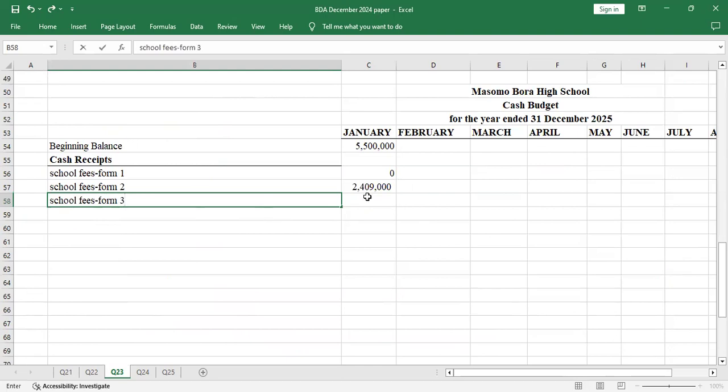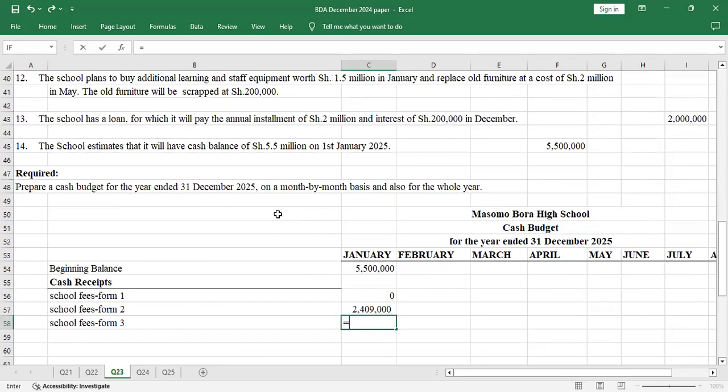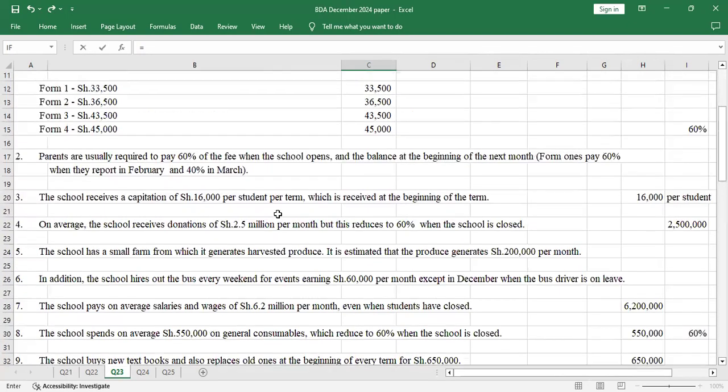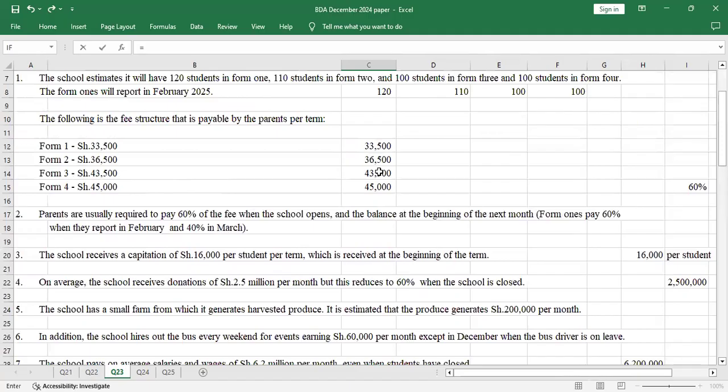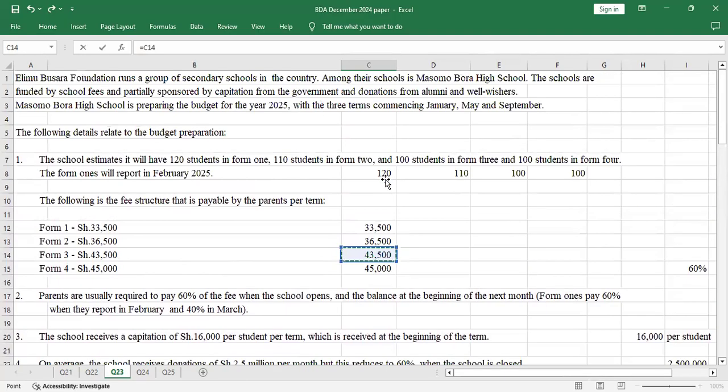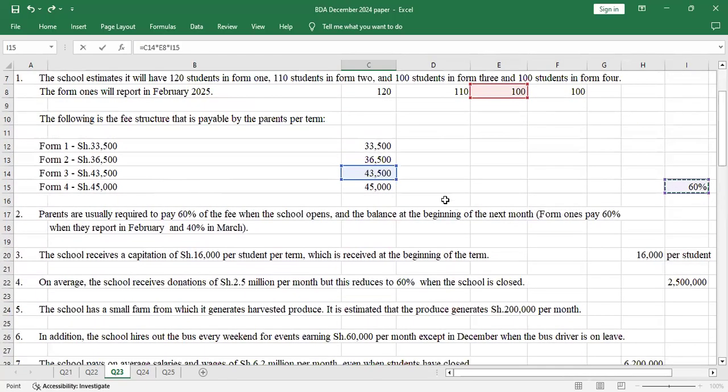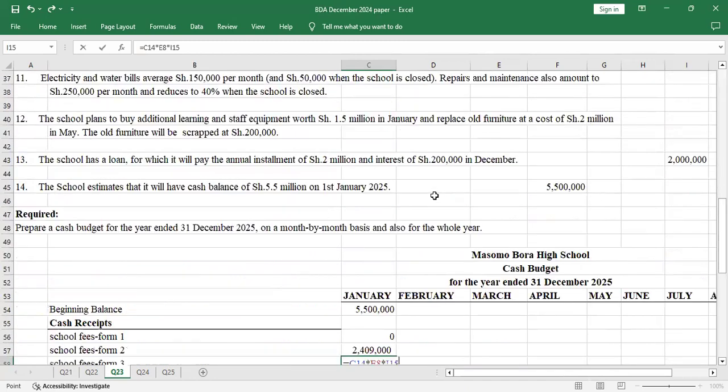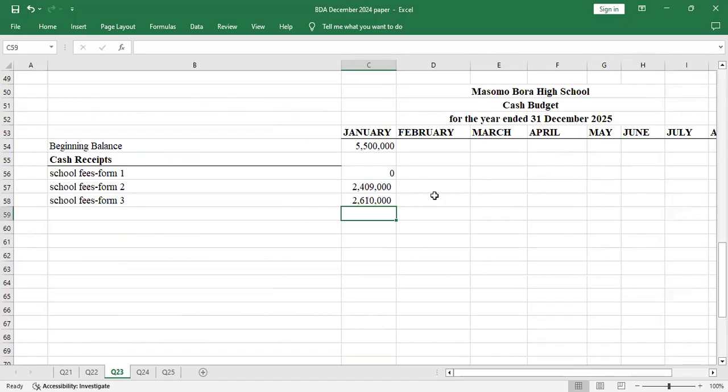For Form 3, we do the same. We look at how much you pay for Form 3 per term. The amount is 43,500, and the number of students estimated was 100. Then the parents are only supposed to pay 60% when the school opens in January. So you enter that. Good. Then we go to school fees for Form 4.